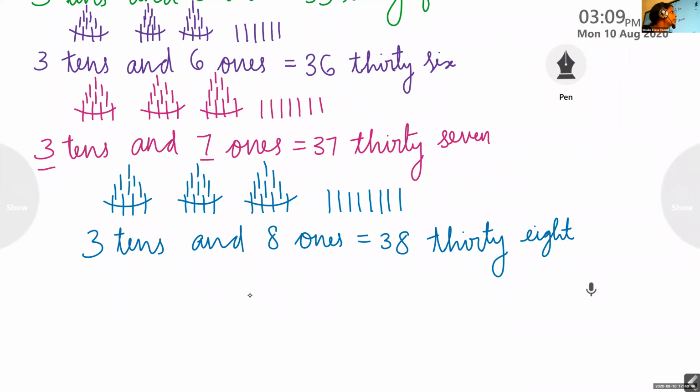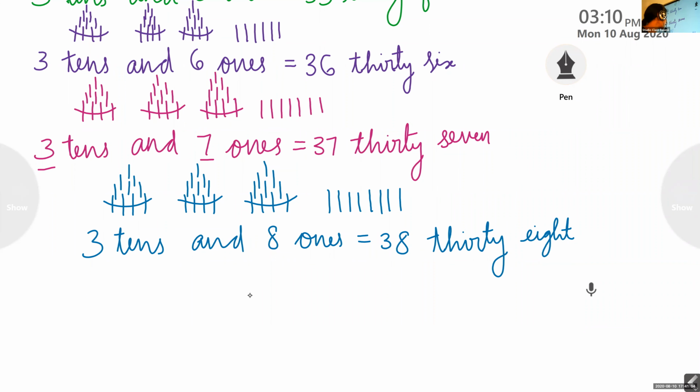Rukma, which number are you writing now? 40. Very good. How many tens are there in 40? 4. Very good.